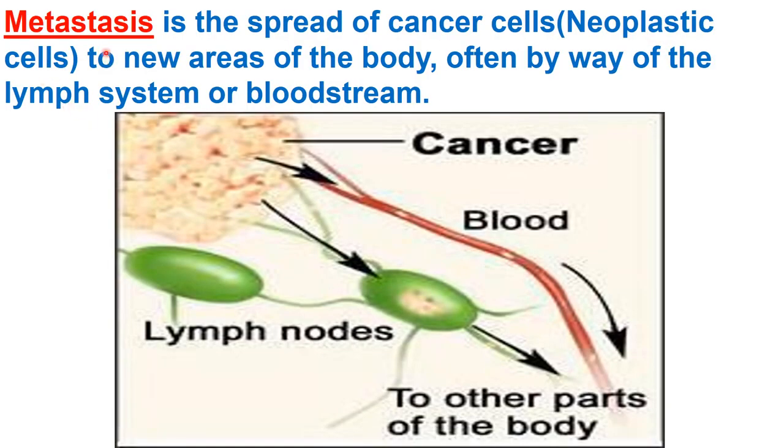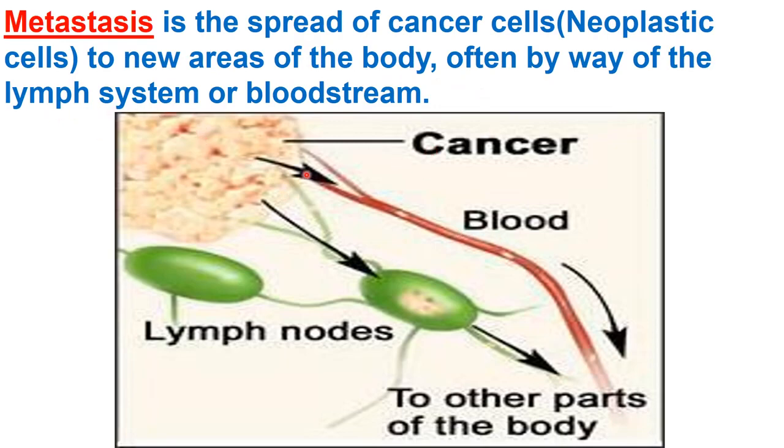Now, metastasis. It is a property found in the malignant type of tumor. It is not found in a benign tumor. What is this property? Metastasis is the spread of cancerous cells. Cancerous cells can also be called neoplastic cells. So here the neoplastic cells spread to new areas of the body, often by way of the lymph system or bloodstream. It is the most dangerous property of the malignant tumor. The tumor is spreading to the other parts of the body through the bloodstream or the lymph system.